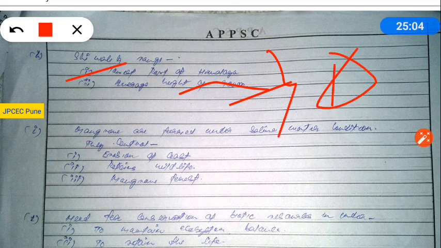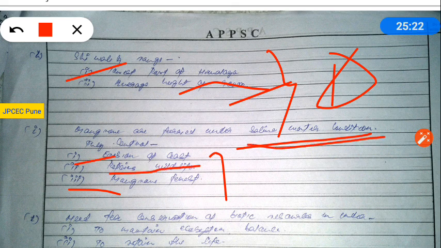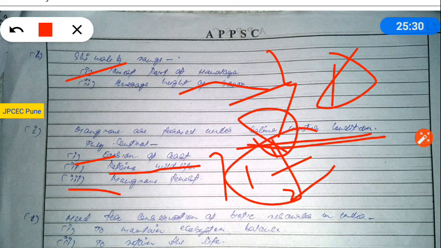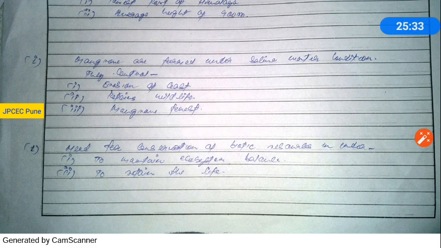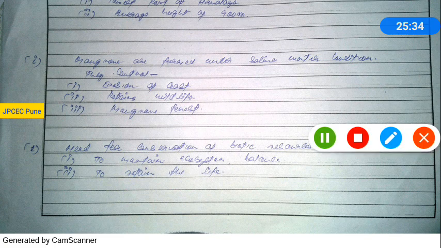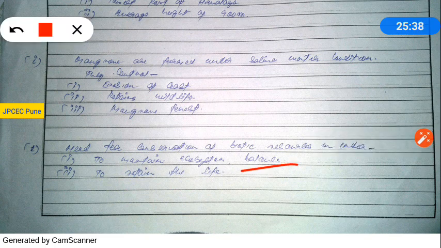After that, question number 1I about the mangroves. What are the factors and the role of mangroves in coastal ecology? For the role, you have given mangrove forest and wildlife, so that is good. It also prevents erosion, and its characteristic is saline water. So you can get 1.5 marks for this question. Next one is about the need for conservation of biotic resources in India. Maintaining the balance and retaining life, you can get half a mark for this question.